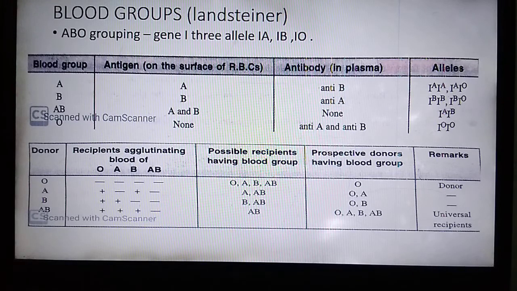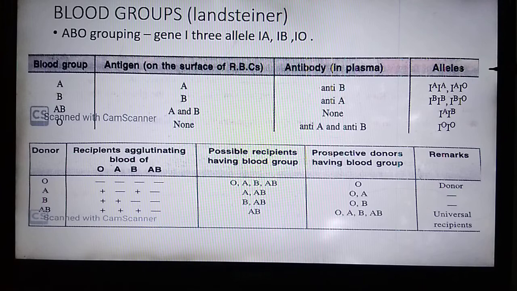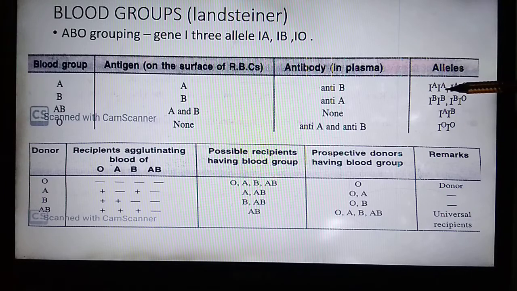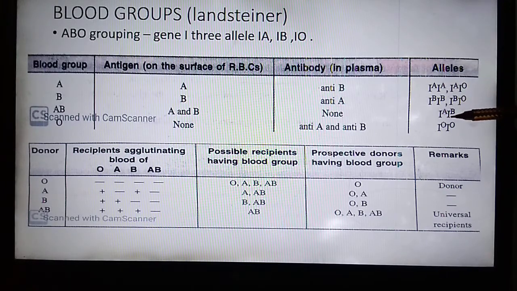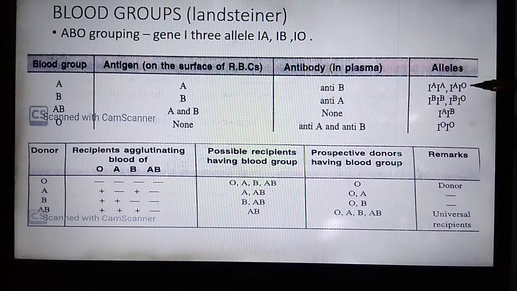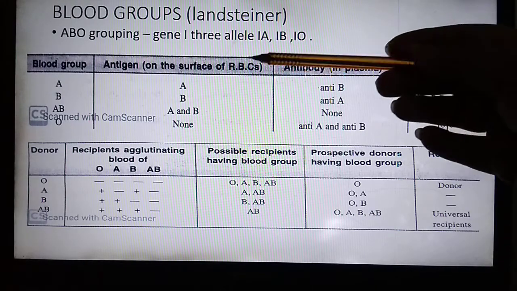So what is the function of this gene I? If in a person gene I, its allelic form IA is present, or IB is present, or IA IB is present, then these alleles are responsible for the formation of antigen on the surface of RBC.